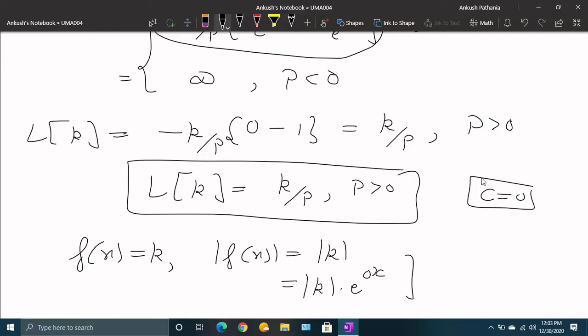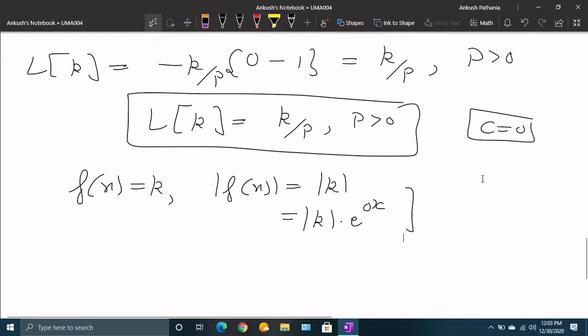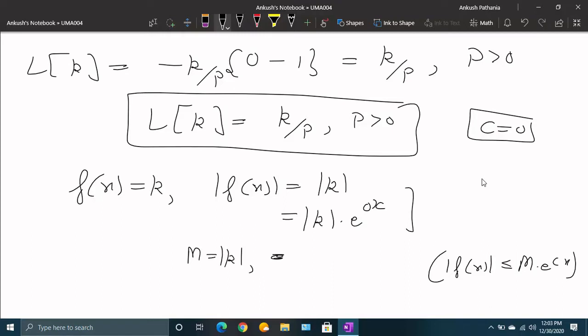If I compare this with the definition of exponential order, that is, mod f(x) less than or equal to M times e raised to power cx, there I got M as mod k and c equals 0. In the existence theorem we were saying that the Laplace will exist when p is greater than c.